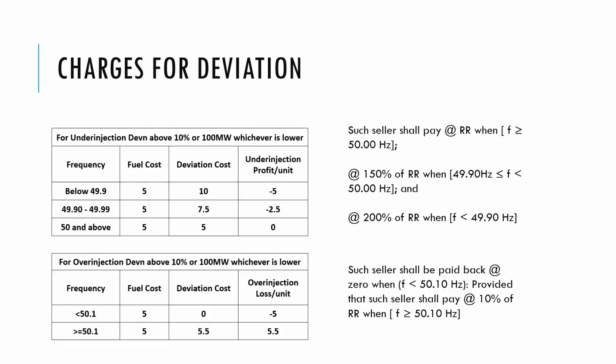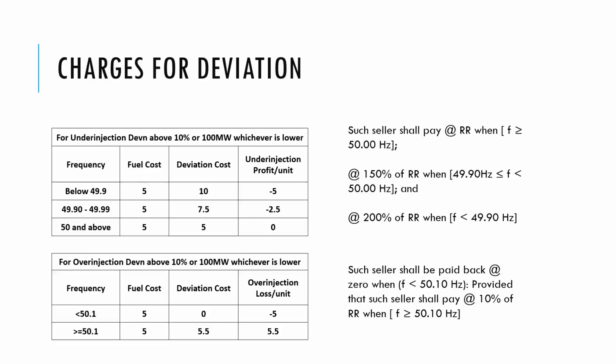And similarly, if the frequency is above 50 hertz and the thermal generating station tries to under inject by 10% or 100 megawatt, whichever is more, then he would not be paid any extra money. Instead, the charges of deviation for him would be at the reference rate, that is 5 rupees in this example which we have considered.